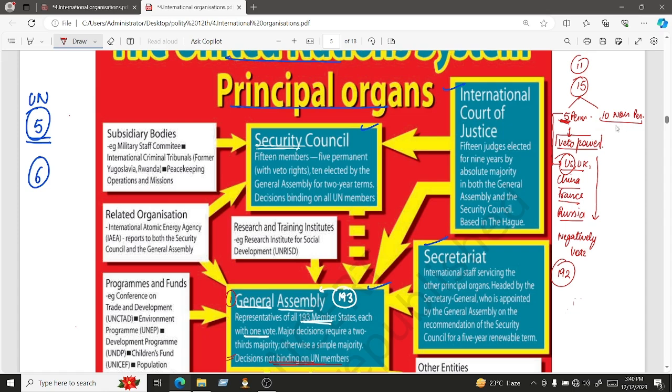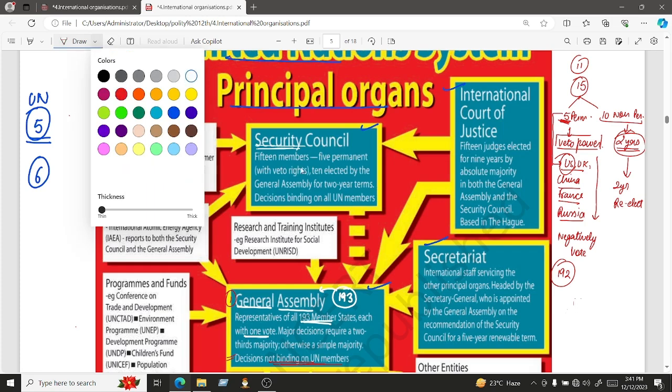These 10 non-permanent members are elected for a term of 2 years, right? And the membership is given based upon representation. That means all the nations should be properly represented. And if you have been elected for 2 years, then you cannot be re-elected immediately after that. You will have to wait for the next 2 years in order to be re-elected. So that is about the UN Security Council. Let's have a quick read.